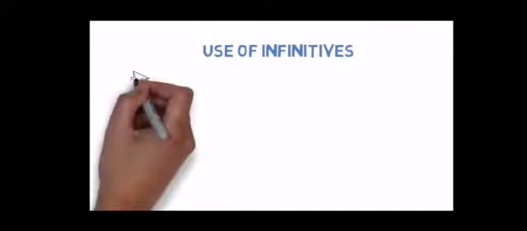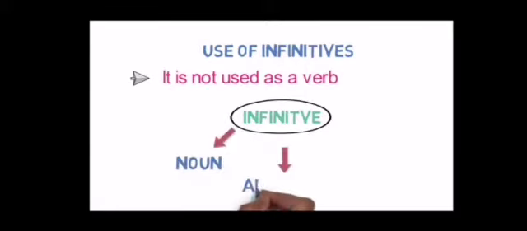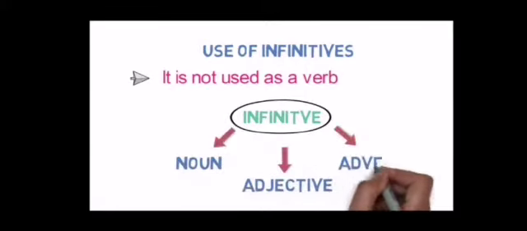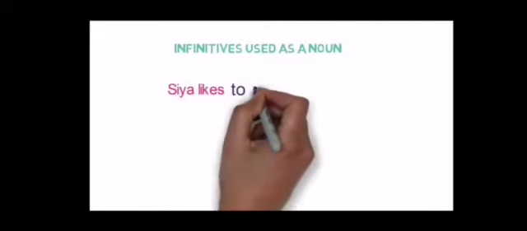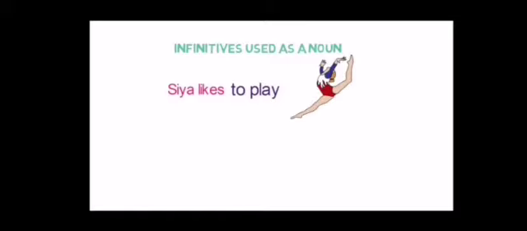Now, uses of infinitives. It is not used as a verb. Infinitive is used as a noun, as adverb, or you can say as an adjective. Infinitive used as a noun. See how? She likes to play.